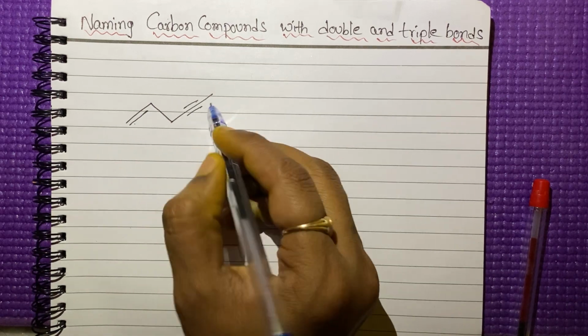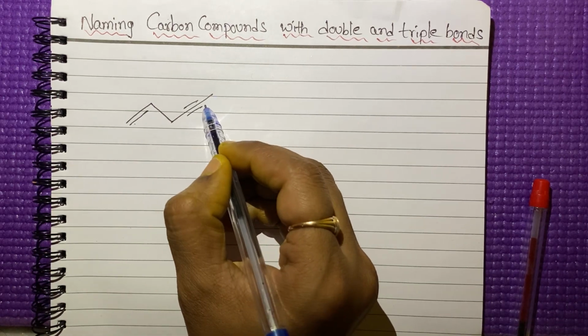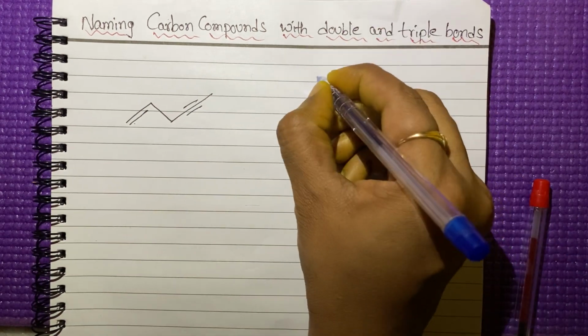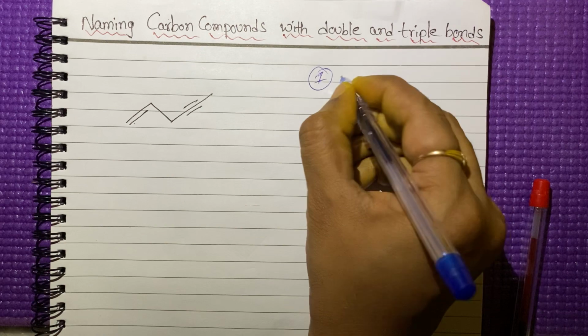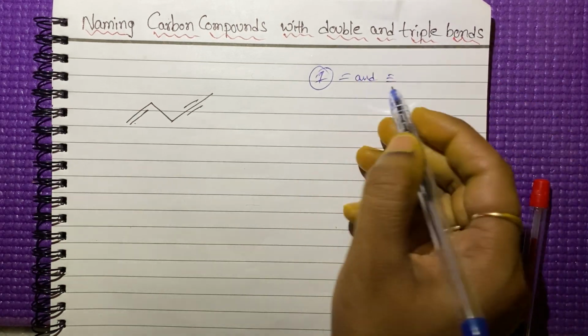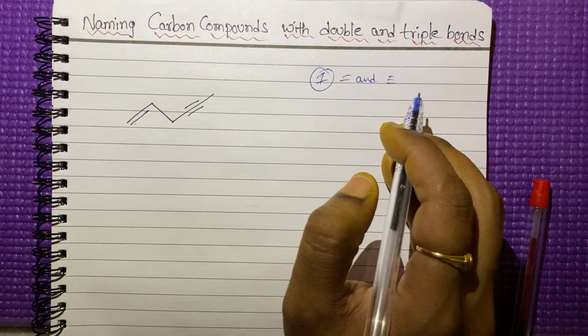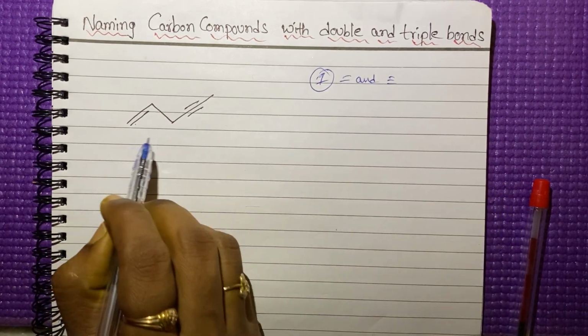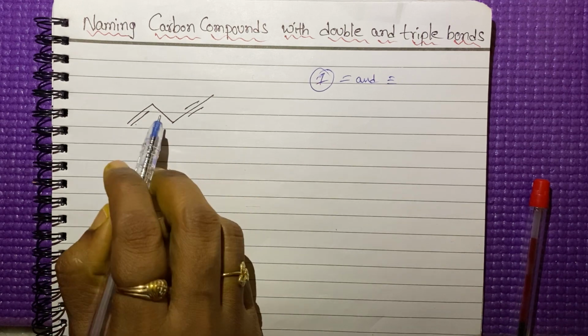If I give the number from this side, in the second position the triple bond is there. According to the rule, the double bond and triple bond don't have any kind of priority. Based on some rules, we simply give the numbering.